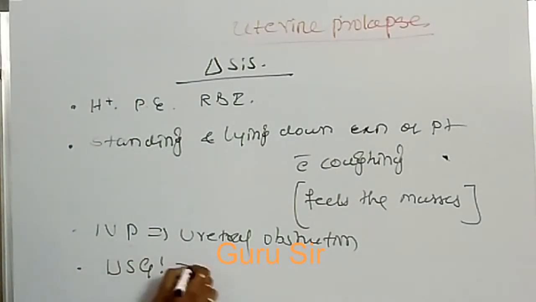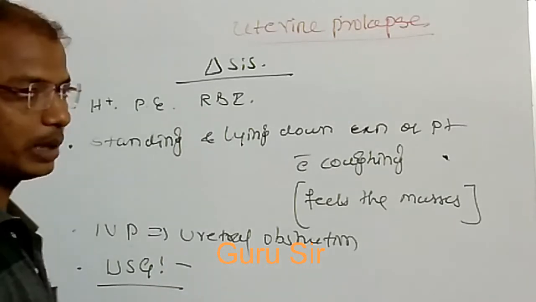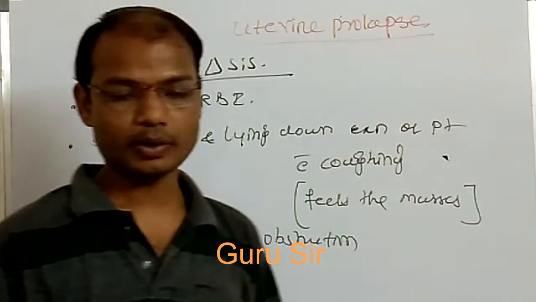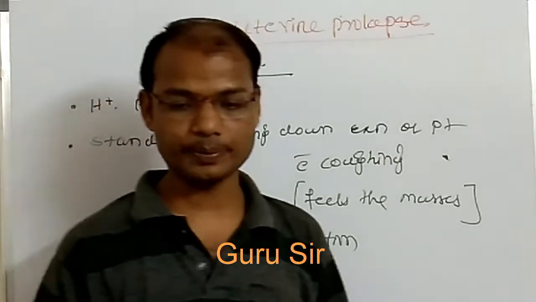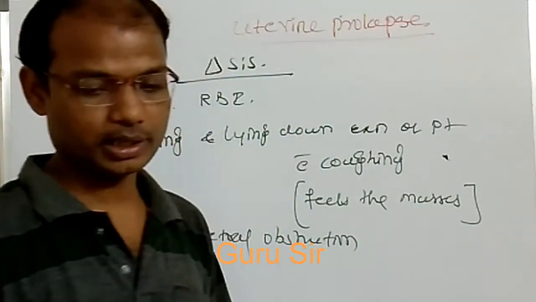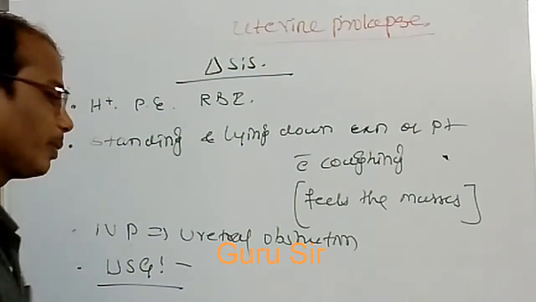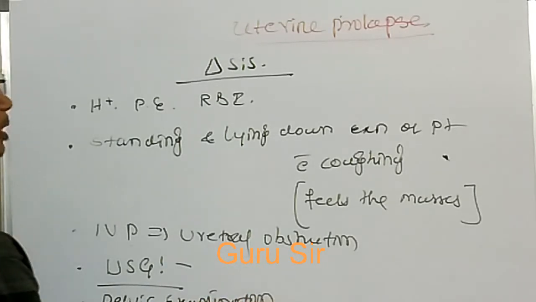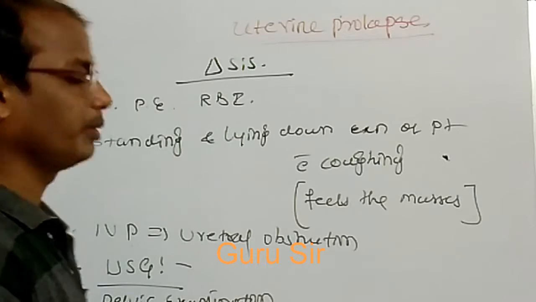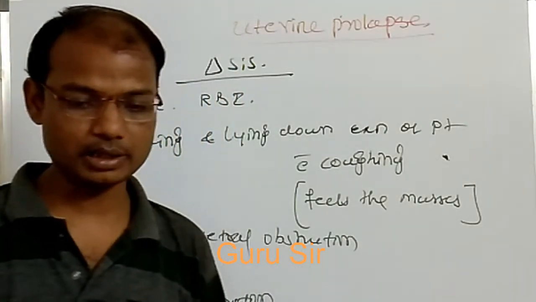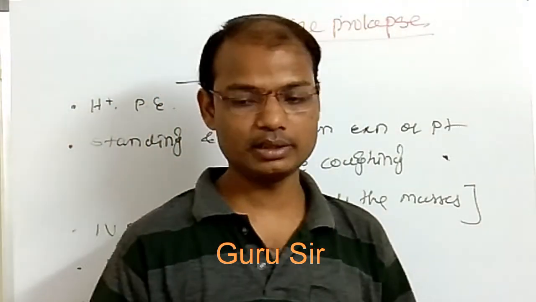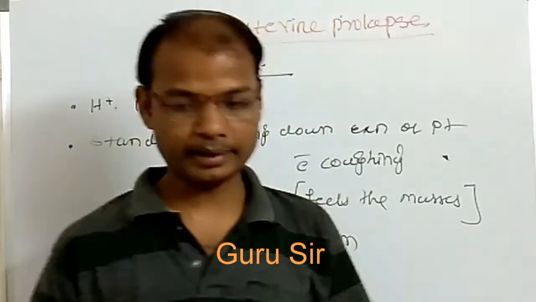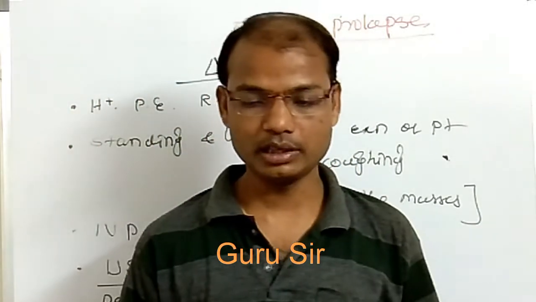In ultrasonography, the uterus or uterine part is seen displaced from its original place. Ultrasonography and pelvic examination: pelvic examination is very important here. These are the diagnostic evaluations conducted in uterine prolapse: ultrasonography, pelvic examination, and a wand in pelvic examination.